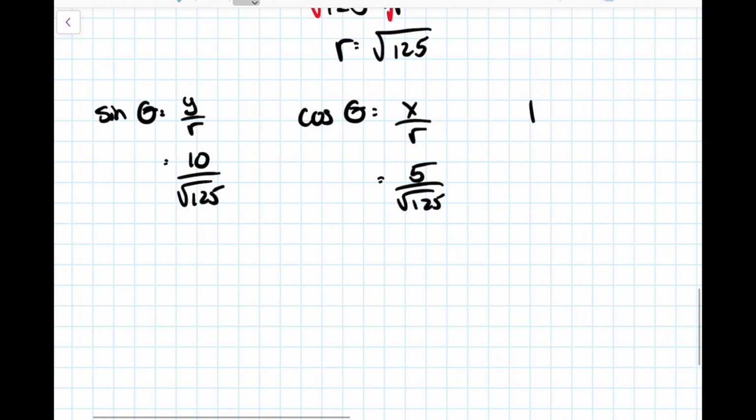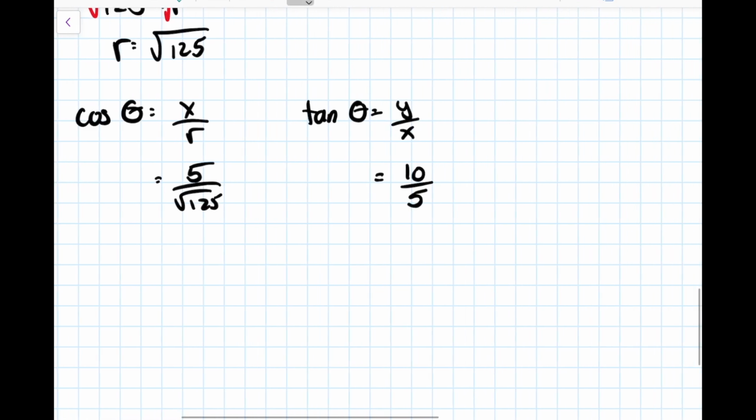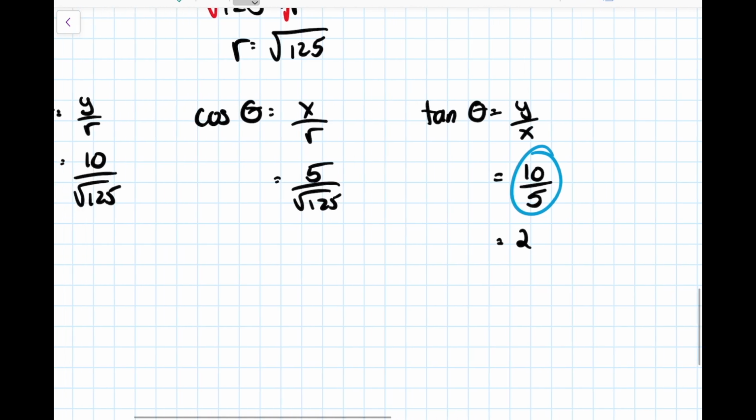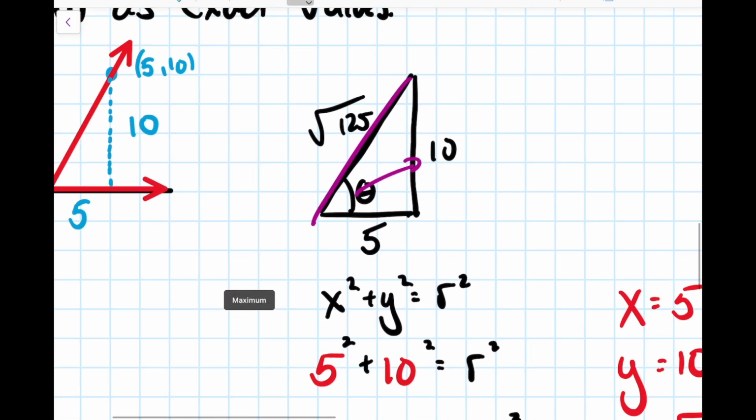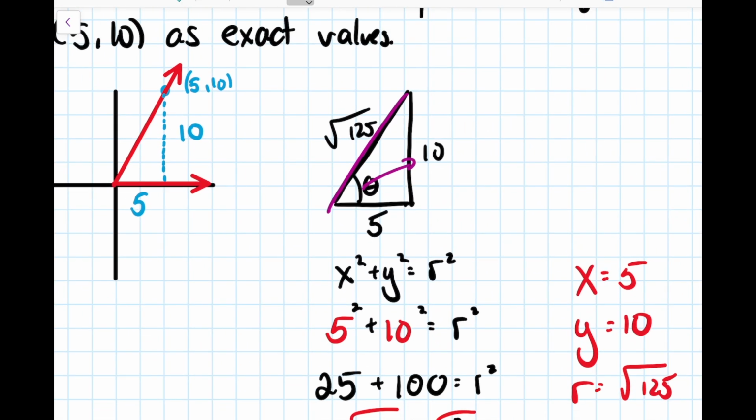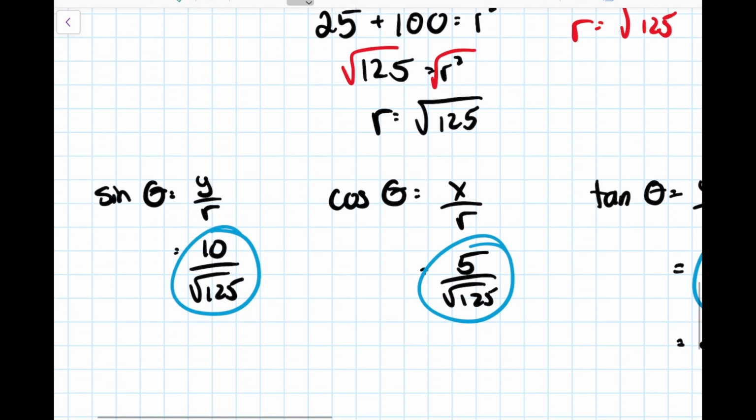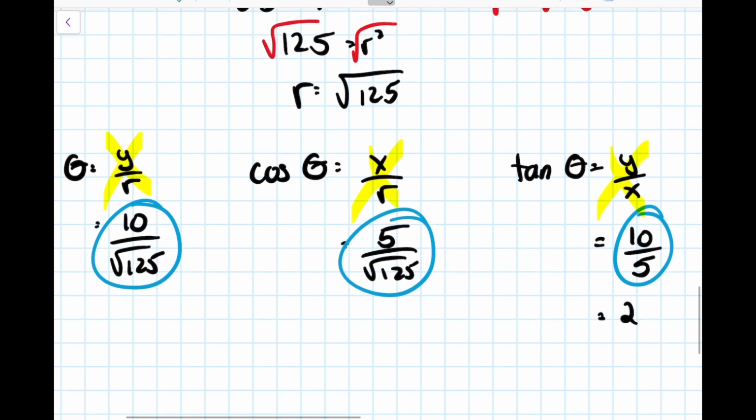And tangent is y over x, which is going to be 10 over 5. And that one we can simplify. So 10 over 5 is just going to simplify to 2. And so all three of these ratios just come from me looking at this triangle and saying, okay, opposite over hypotenuse, adjacent over hypotenuse, opposite over adjacent, and all that stuff. I don't need to think about these three things. You can memorize them if you really want to. Just know that I don't necessarily recommend it.